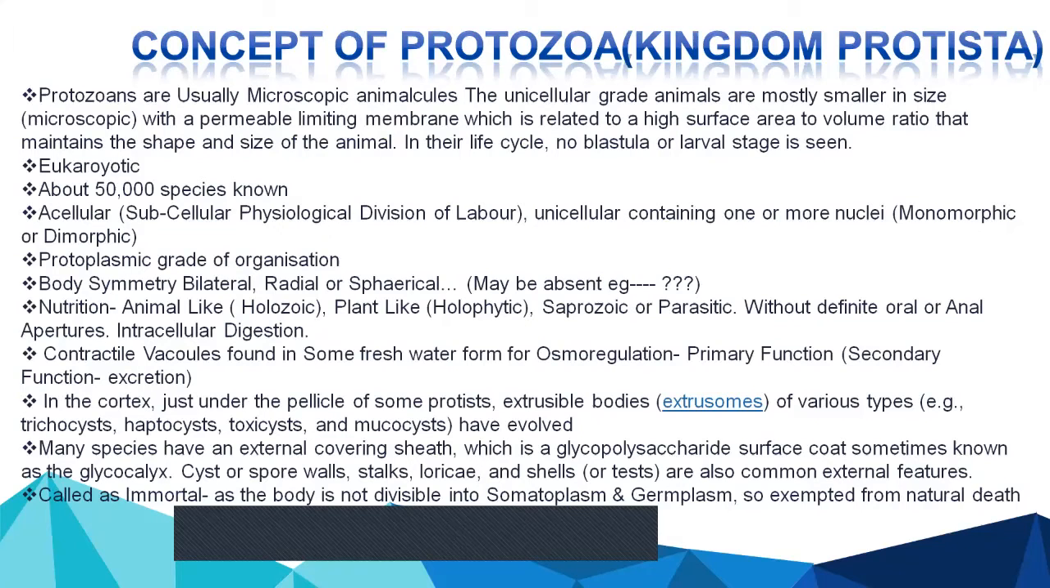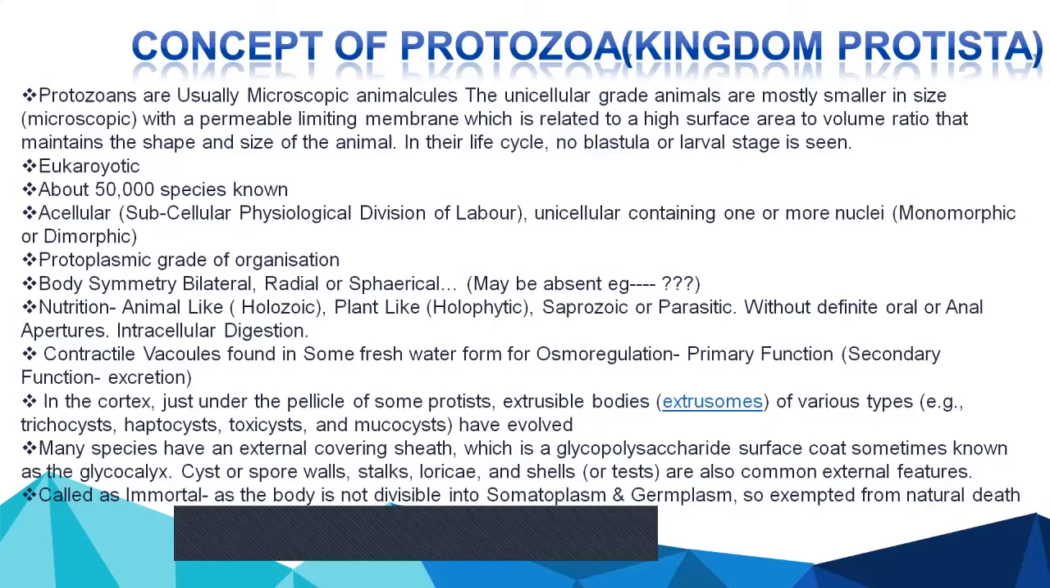Another point which is very important is they are called immortal. Immortal, that is, they do not die a natural death. Why? See, the body is not divisible into somatoplasm and germplasm. There is no division of that, since it is a single cell. So the single cell will act as the body cell, that is the somatoplasm, and the single cell will act as germplasm, that is, it will produce the gametes.